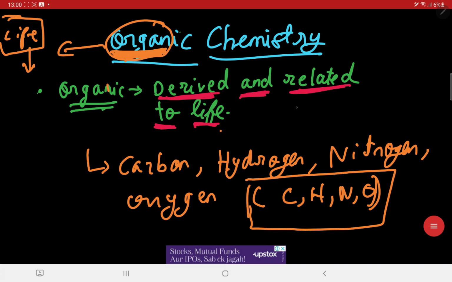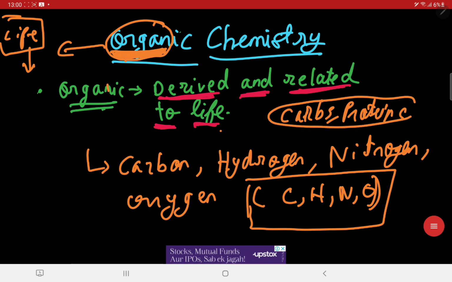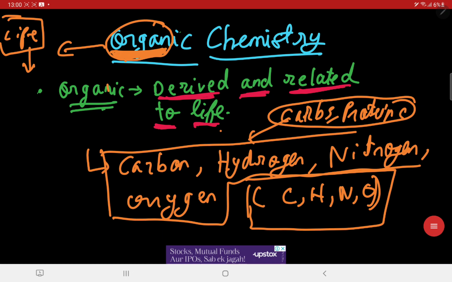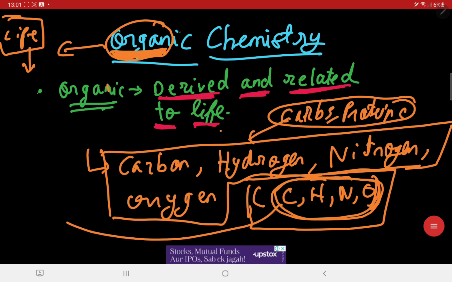Now these carbohydrates and proteins must have four primordial elements in them. Those are carbon, hydrogen, nitrogen, and oxygen, also known as CHNO. These are the four primordial elements that every organic compound should have, and if these four are present, our journey towards organic chemistry begins. Right? So let us start.